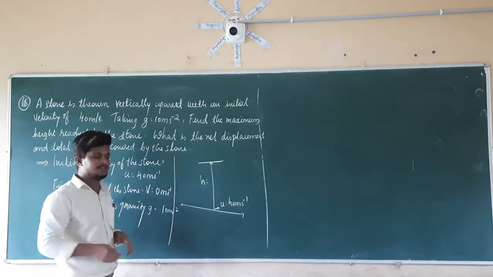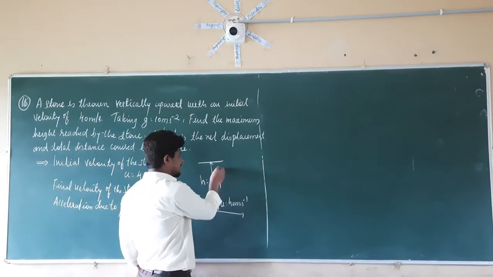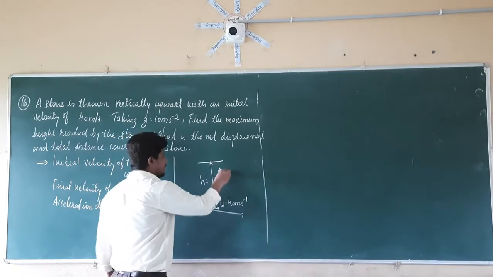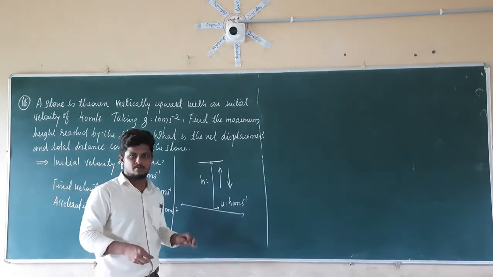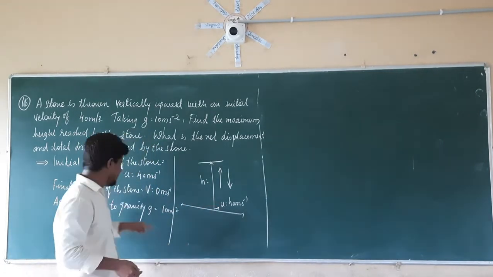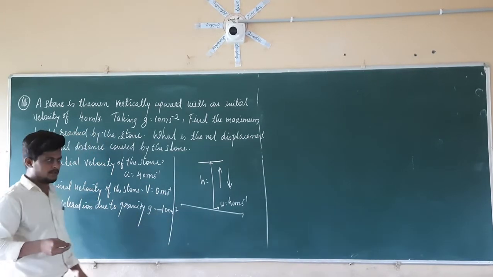So we are going to take g as 10 meter per second square. Now, the stone is thrown vertically upward, and the gravitational force is acting in the downward direction, so it is acting opposite to the motion of the stone. For that reason, we are going to take g as a negative value. So g is equal to minus 10 meter per second square.